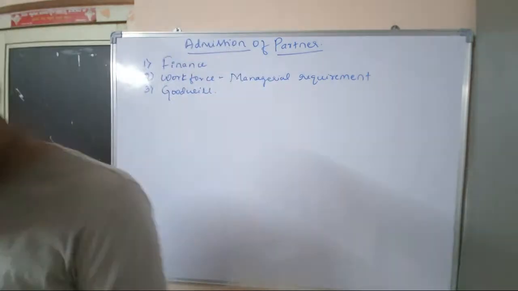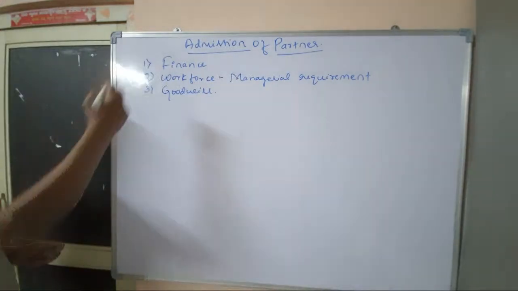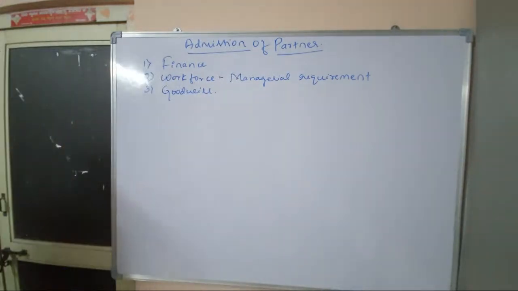So now, let's begin. So that much is done: the requirement of finance and the other things which make us admit a partner.